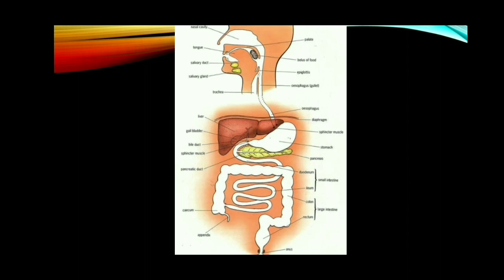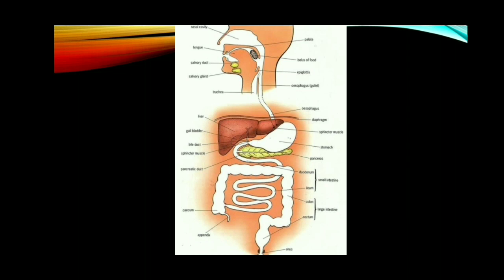Then salivary glands: there are 3 pairs of salivary glands: parotid glands, sublingual glands, submaxillary glands. Parotid is the largest gland. It is present in front of the ears in the cheek region. Then the sublingual gland is the smallest gland, present beneath the tongue. The submaxillary gland is present at the angles of the lower jaw. The salivary gland secretes saliva, which contains an enzyme tyalin that is involved in starch digestion. It also contains an antibacterial enzyme called lysozyme.